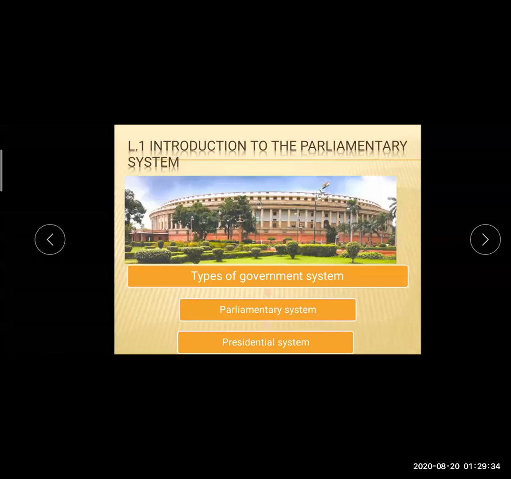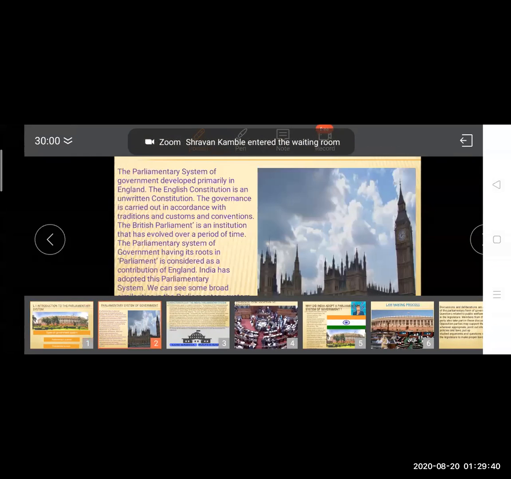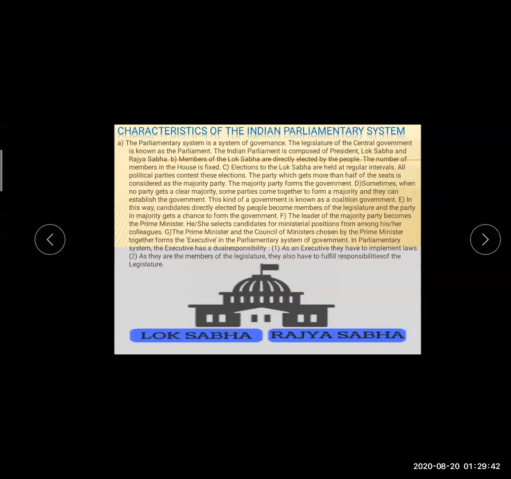Now we are going to learn the characteristics of the parliamentary system. In this parliamentary system, dear, the legislature of the central government is known as the parliament. Parliament means whatever is in Delhi. In Delhi we have the central government. Their legislature makes the law, so it is known as the parliament. And there are two houses in the parliament, the Lok Sabha and the Rajya Sabha.